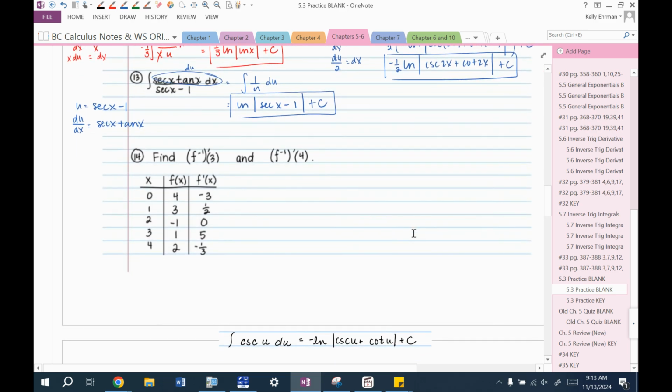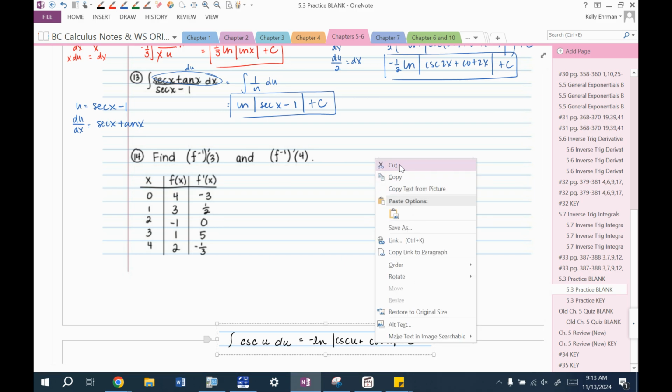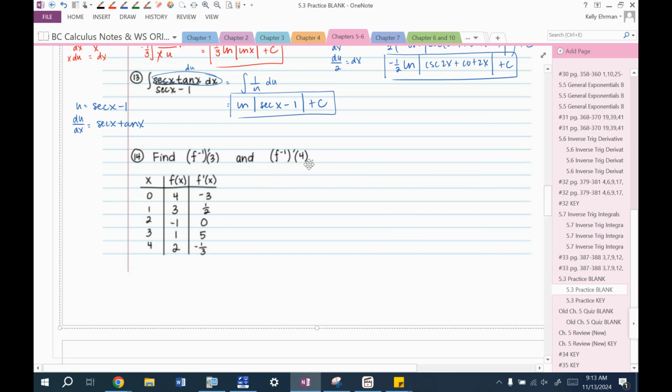All right, what about this? Let me get this out of here now. Okay, so find f inverse prime of 3 and f inverse prime of 4. All right, now for f inverse prime of 3, it's equal to 1 over f prime of not 3, but whatever makes f of x equal to 3.